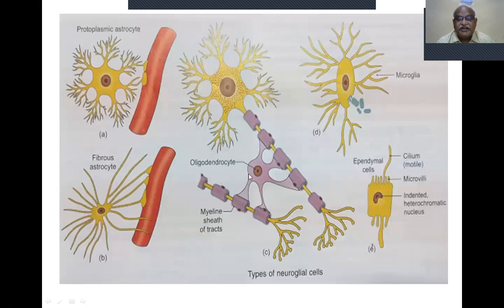Oligodendrocyte medium, microglia small, oval. So this is the large one, medium one, small one. So shape. The ependymal cell is cuboidal. The shape of the ependymal cell is like a cuboidal or a square, tetrasquare. So length is more, width is less. So that is a tetrasquare.